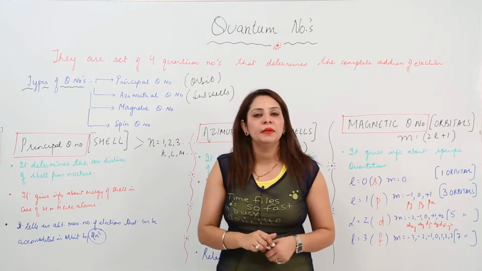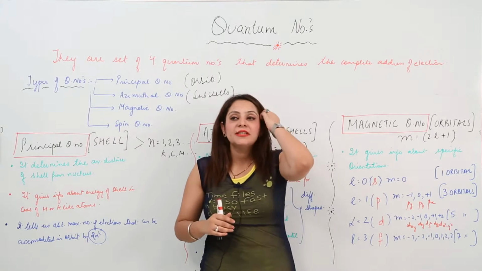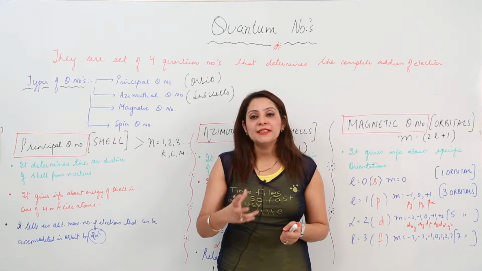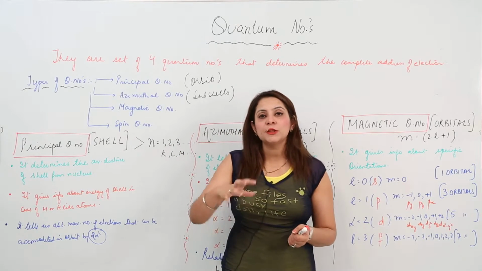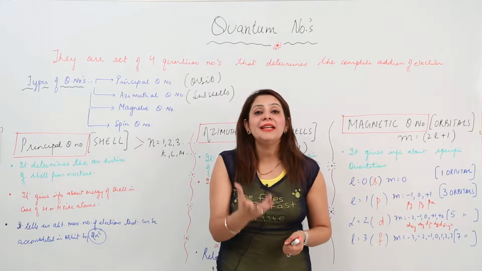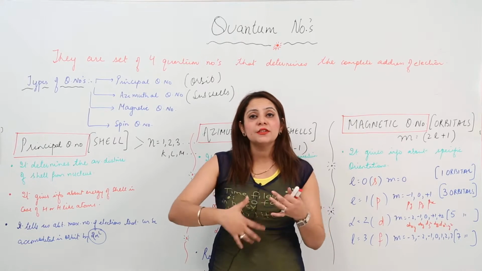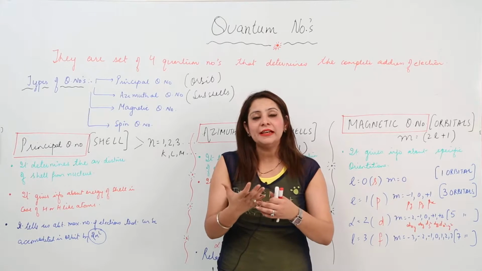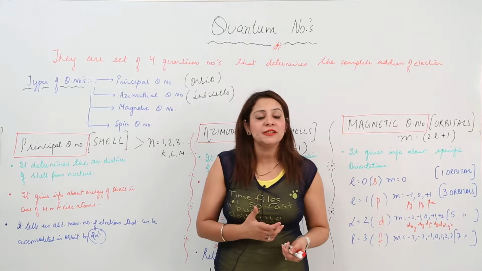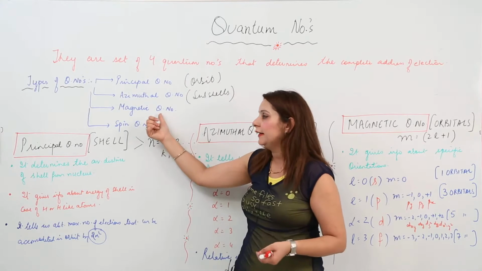Third is the magnetic quantum number. If you recall another drawback of the Bohr model, it was that he failed to explain the Zeeman and Stark effect. When spectral lines were exposed to a magnetic field or electric field, they further split into many fine lines. The question was why a single line splits into many lines when we expose it to a magnetic or electric field. That is the Zeeman or Stark effect. From there we got the information related to the magnetic quantum number.